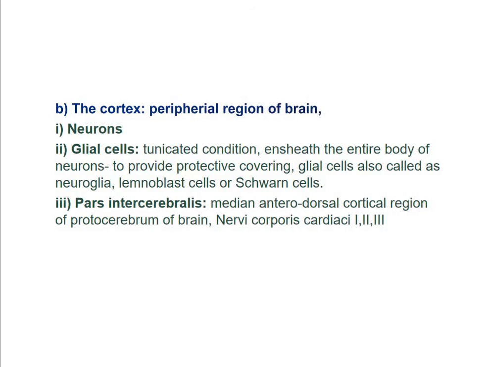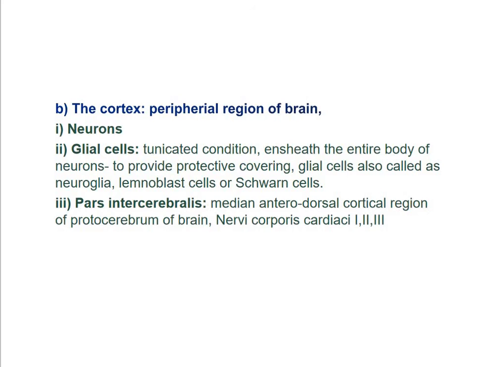Here, the neuronal bodies are closely surrounded by glial cells with a gap of about 100 to 200 angstrom occurring between their plasma membranes.